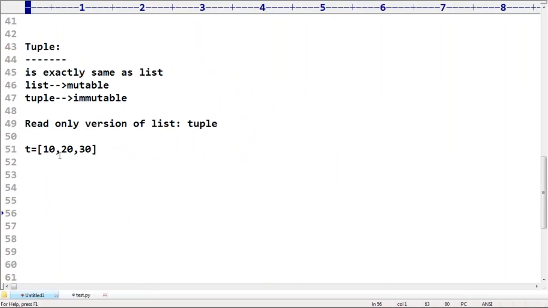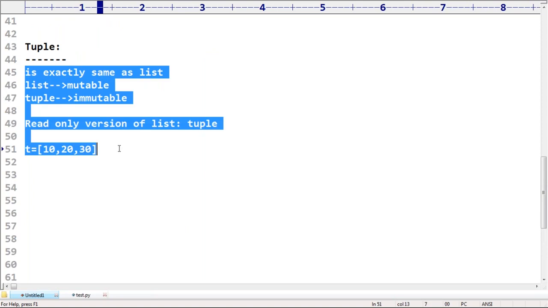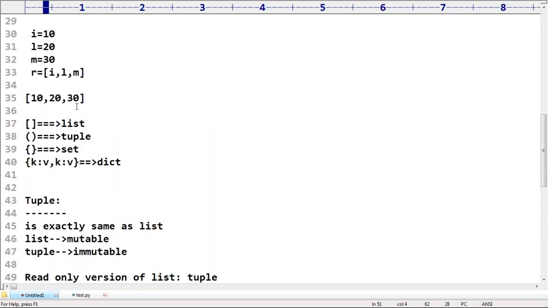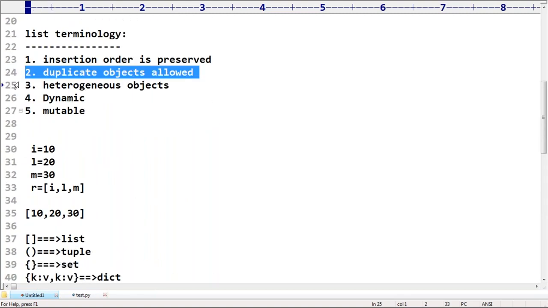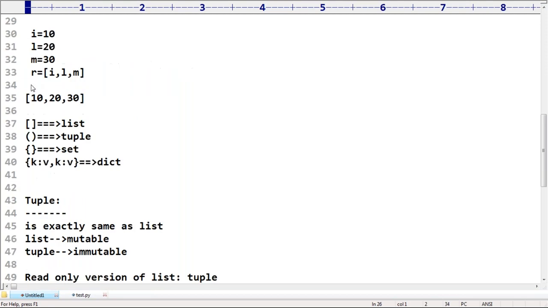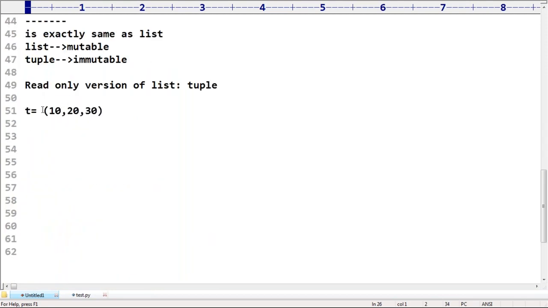Okay, just try to get the basic idea. What is the tuple? How are the tuple values represented? That's all. We will perform a postmortem on this tuple. There are almost 2 sessions we are going to discuss about the tuple, sir. So if you want to represent a group of values where duplicates are allowed, heterogeneous objects are allowed, but we are not allowed to perform any change, if you want an immutable version of the list object, better to go for tuple, sir. Clear, right? Okay, that's all.